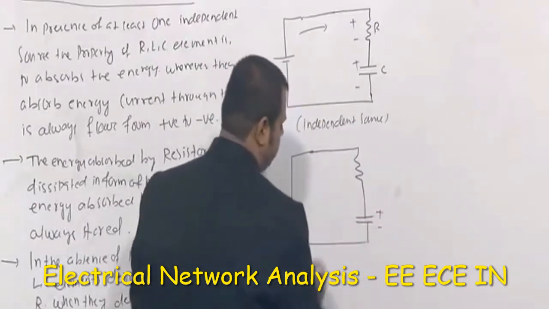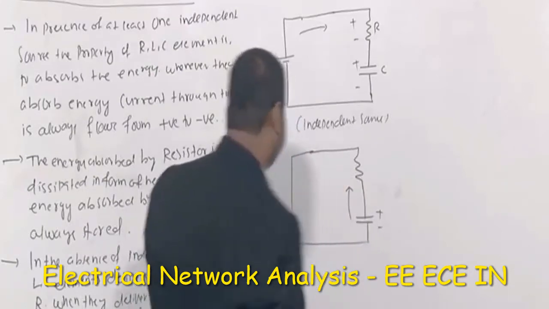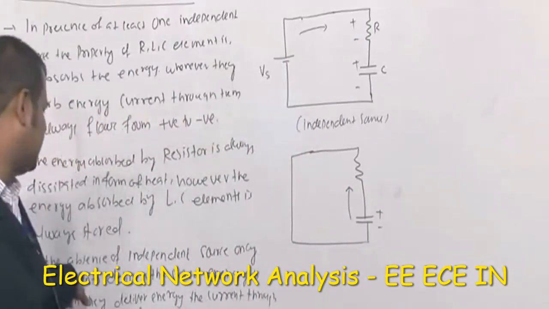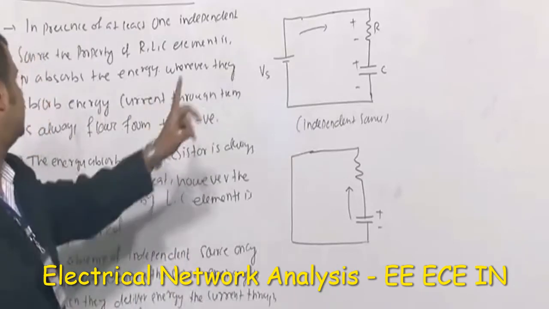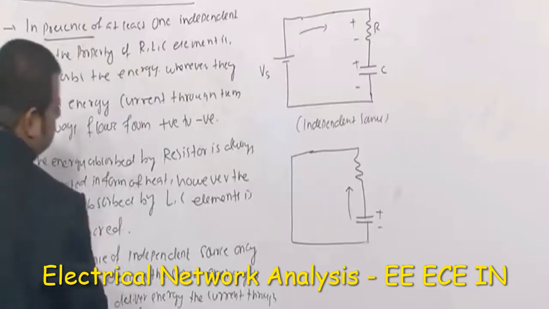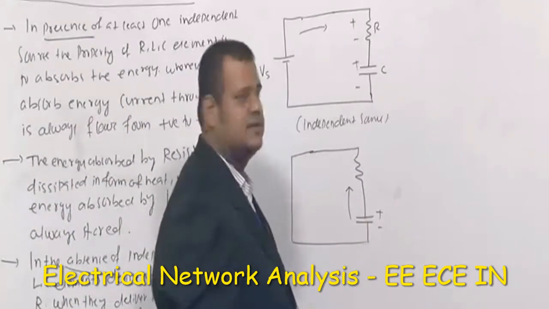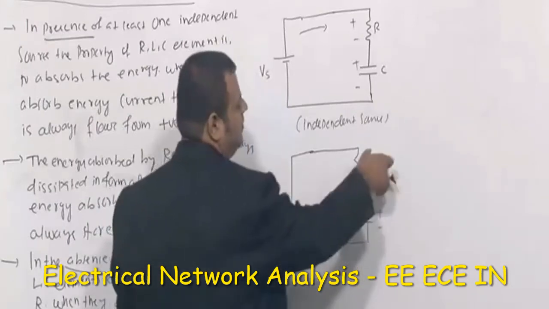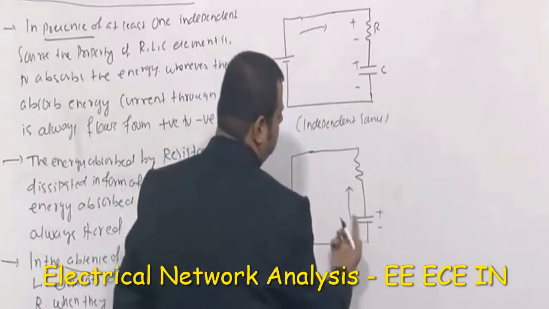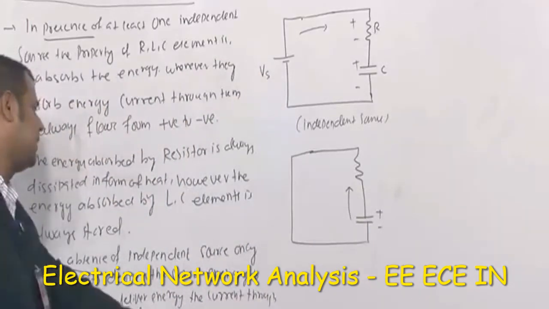So this will start delivering. The current through them is always from negative to positive. That is the statement I told you, in the absence of independent source. So the first case is in the presence, and this is in the absence. In the absence of independent source, the stored energy in the RLC element will be delivered to what? The memoryless resistor. So whenever they are delivering the energy, the current through them always flows from negative to positive.